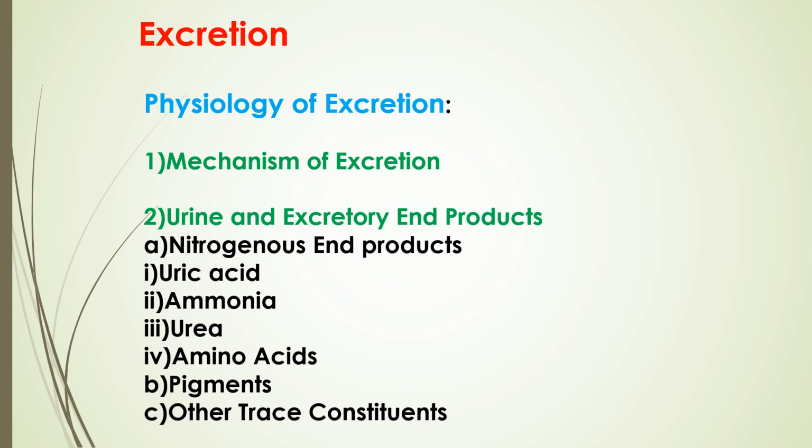Now, the second one is ammonia. Larvae of Calliphora as well as Lucilia, which are meat feeders, excrete a large quantity of ammonia as excretory product. It is excreted by aquatic insects as the main nitrogenous component of urine.